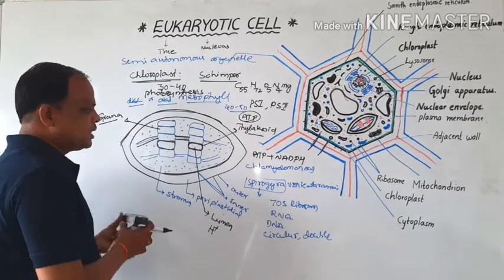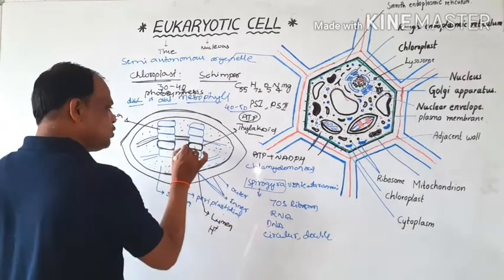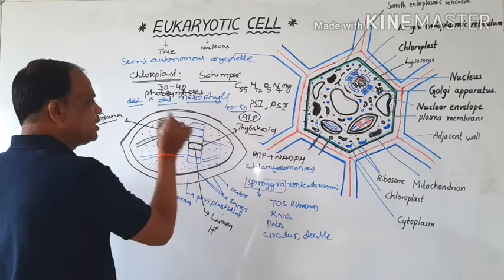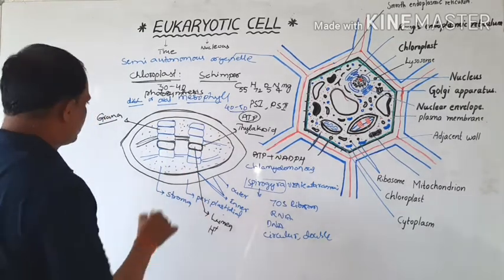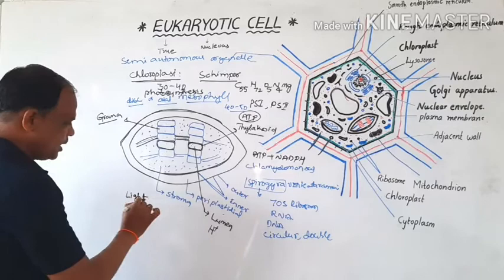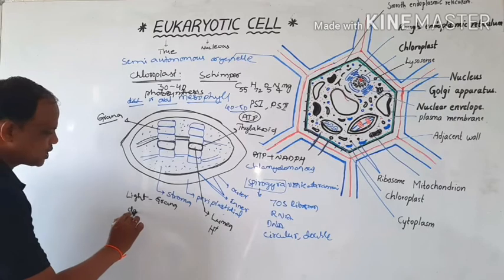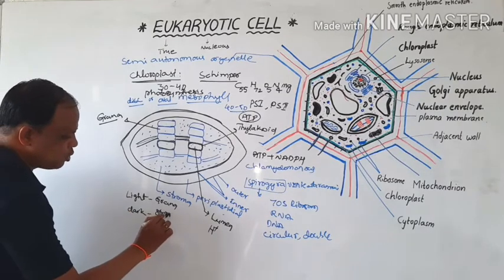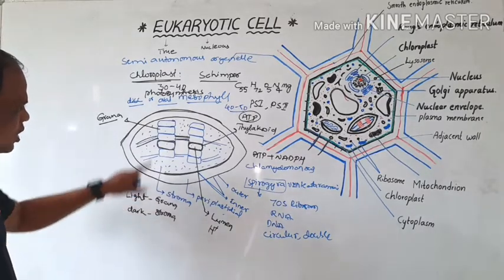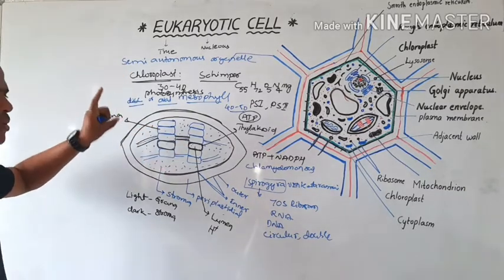Here the light reaction takes place in the grana, and the dark reaction takes place in the stroma. This is a very important point. So the light reaction is in the grana, and the dark reaction is in the stroma. This is the structure of the chloroplast.